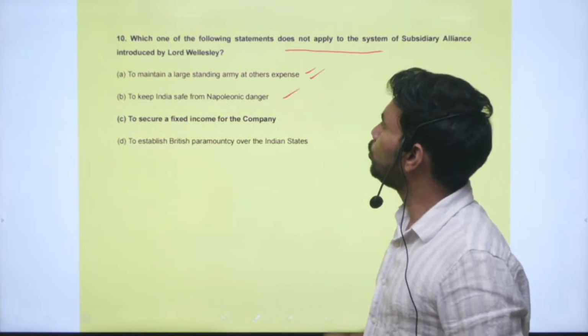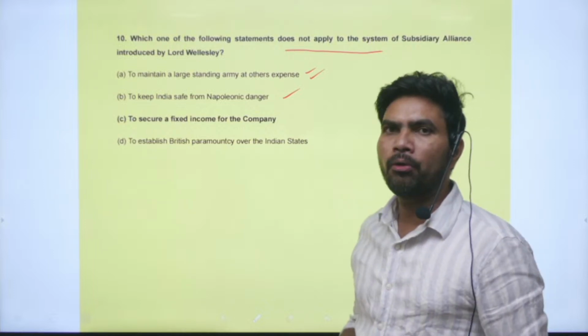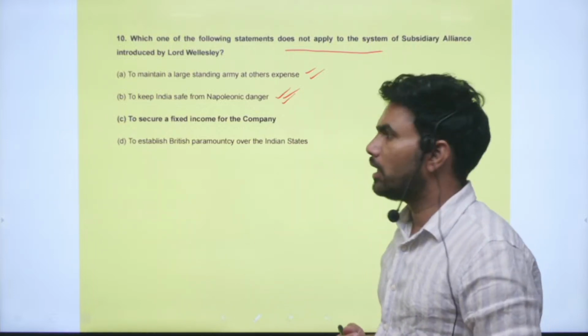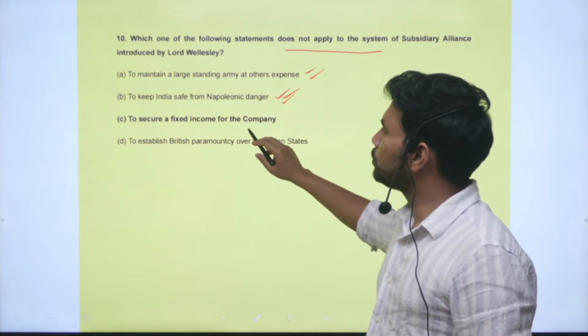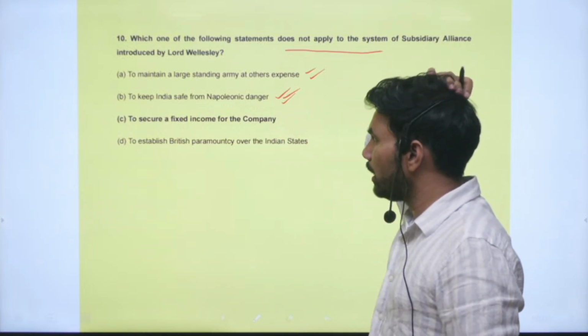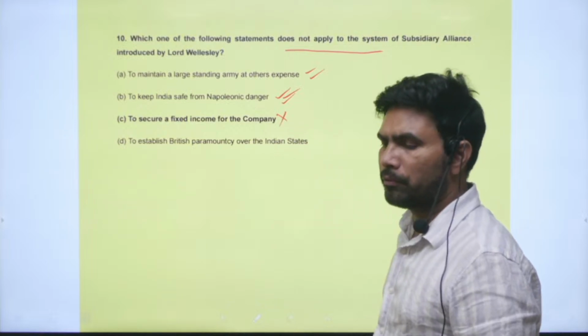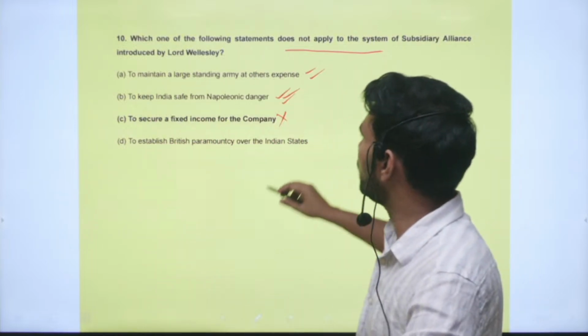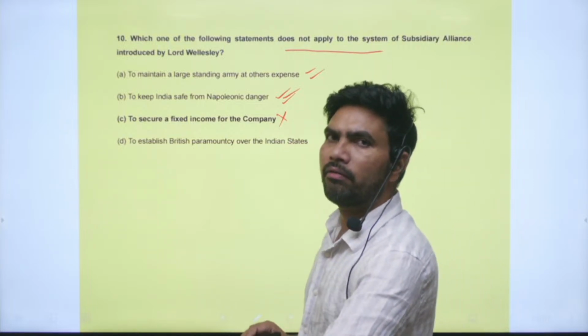Next is to keep India safe from Napoleonic danger. Yes, this was part and parcel of subsidiary alliance. Next is to secure a fixed income for the company. This was not the intention of the East India Company. It was not about generating income for the company.